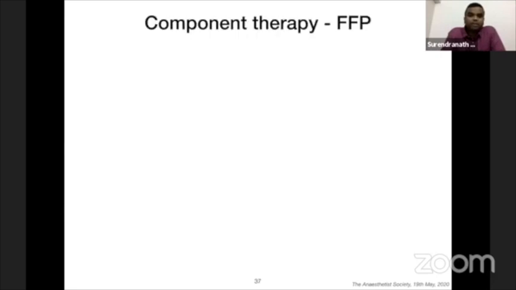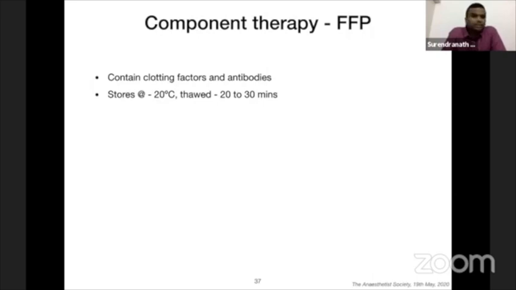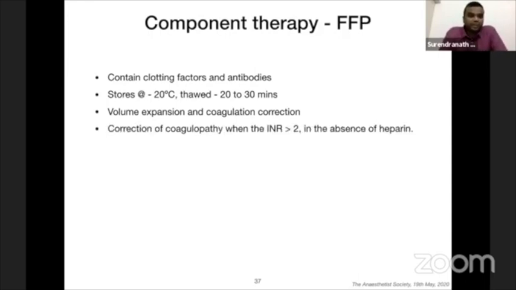So the next component is FFP. It contains clotting factors and antibodies suspended in the plasma. It is stored at minus 20 degrees. You get it at least 30 minutes after you order because of the thawing process. It is mainly used for volume expansion and coagulation correction. I know a lot of senior people used to use it for volume expansion in pediatrics.